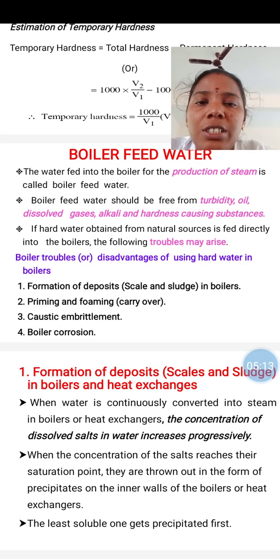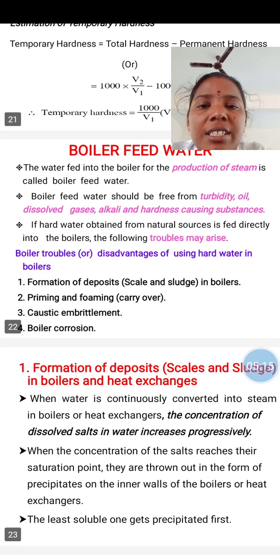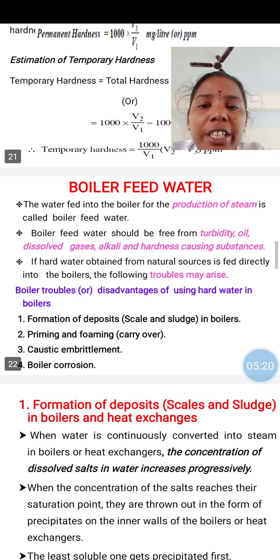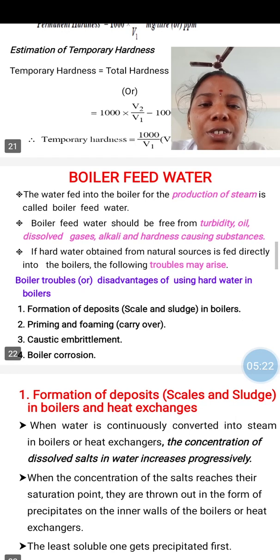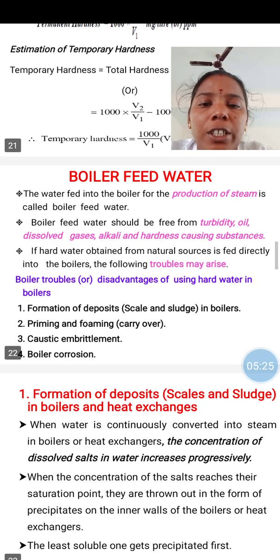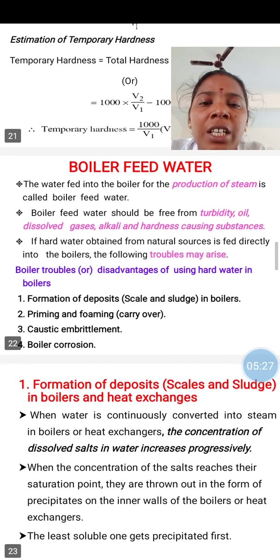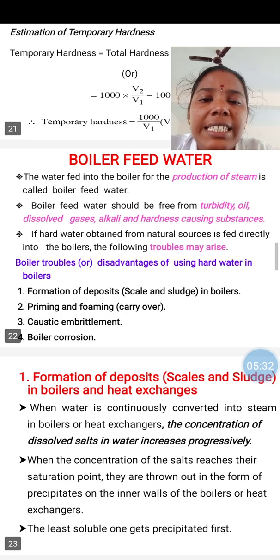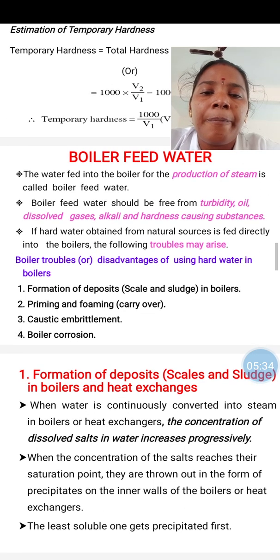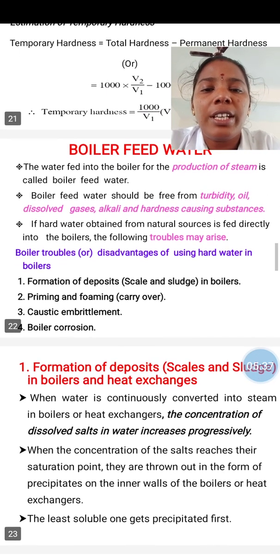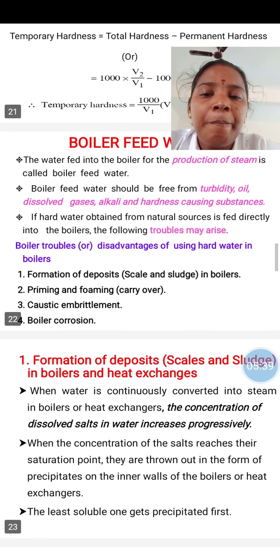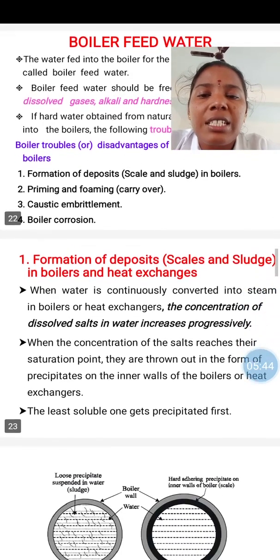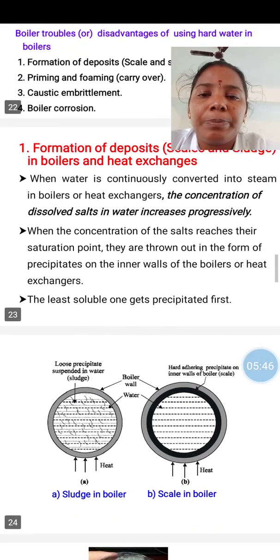The next topic is boiler feed water. A boiler is an instrument used to convert water into steam. Boiler feed water means the water that is fed into the boiler for the production of steam. It is called boiler feed water. Boiler feed water should be free from all types of impurities, that means turbidity, oil, dissolved gases, alkali and hardness causing substances. If such water enters the boiler, some troubles may arise. The troubles are formation of deposits, priming and foaming, third one is caustic embrittlement, fourth one is boiler corrosion.